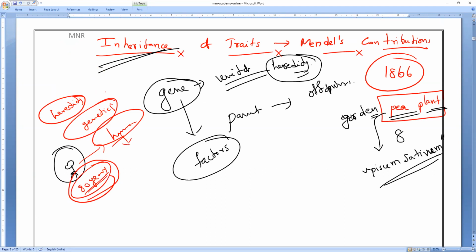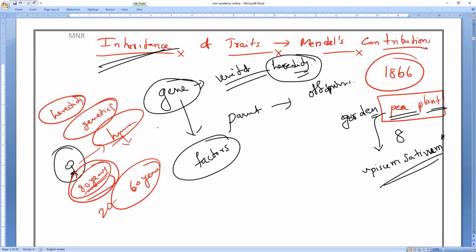Over 80 years, with 20 years gone for studies, in the remaining 60 years, how many generations of humans can you study? Suppose like Mendel, if you want to conduct the experiment, is it possible to study more generations?